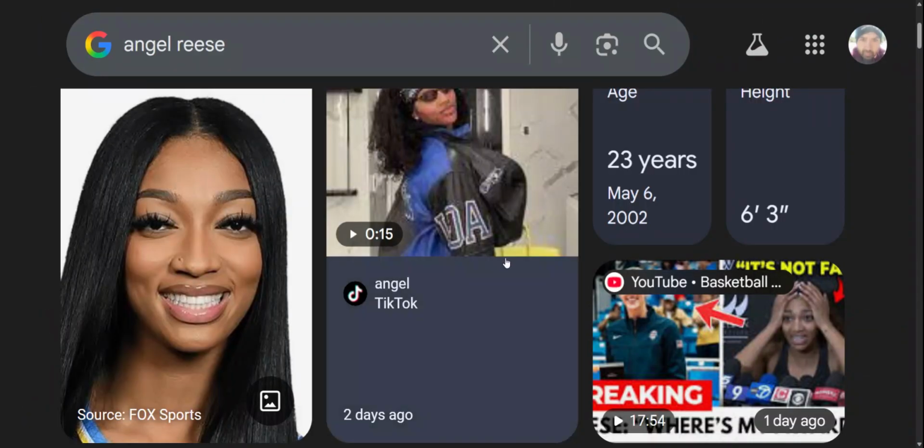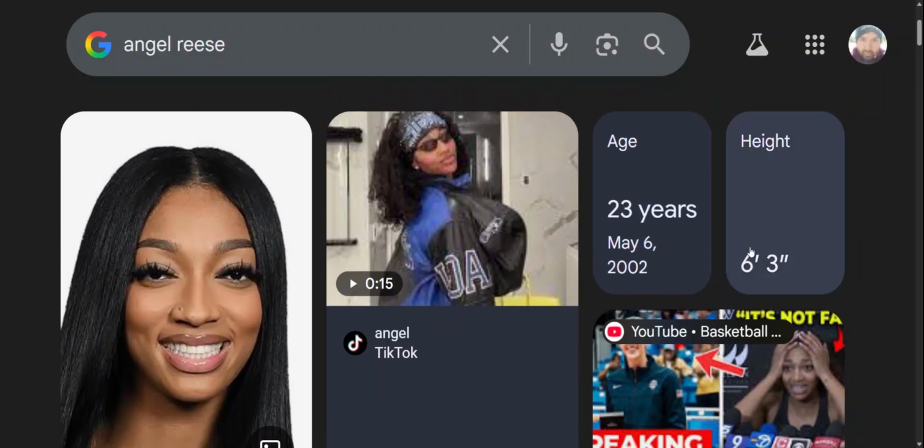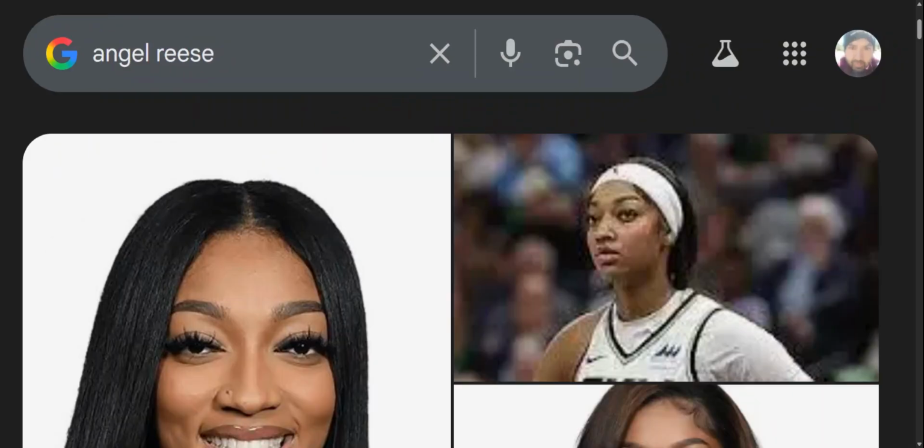A lot of people speculate in the decoding world that Angel Reese is maybe the real daughter of Kobe Bryant. Kobe's born on the 23rd of his month, right? Notice how Angel Reese is 6'3". Michael Jordan is born in 1963, and he's age 63 right now. And he scored 63 points in a very memorable game